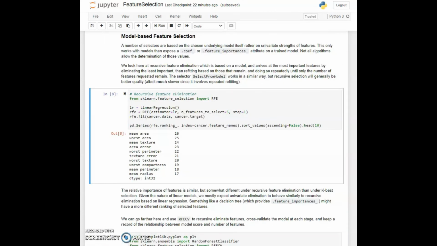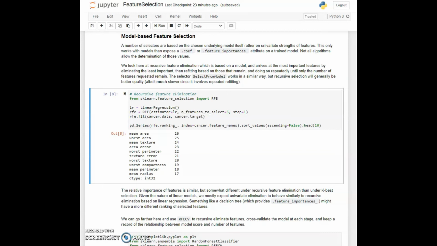So there is another general family of selectors that are available in scikit-learn. These are selectors that are based on the model that you are actually using, or at least based on some model, even if it's not the one that you are finally going to use to model your data. This can often be more sensitive and more nuanced than using a univariate one that's based on just a single variable, because many kinds of models are able to combine the importance of a variety of different features or variables.